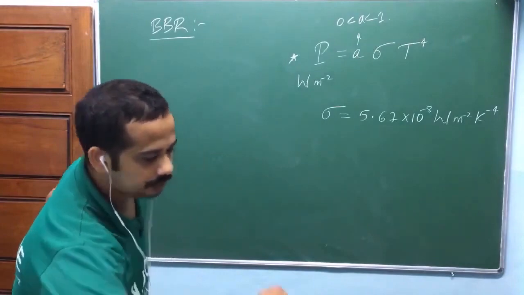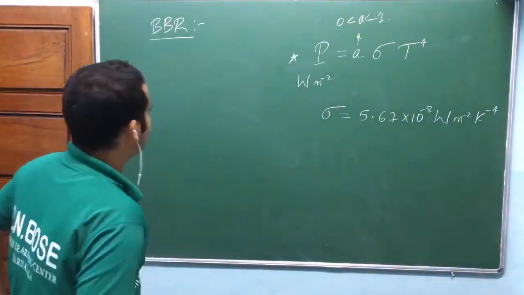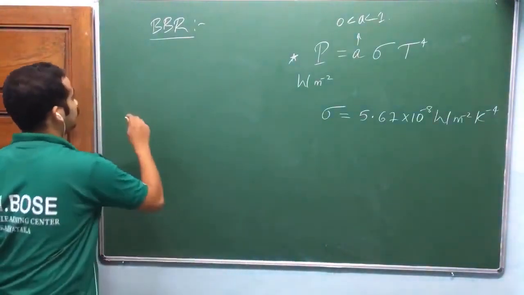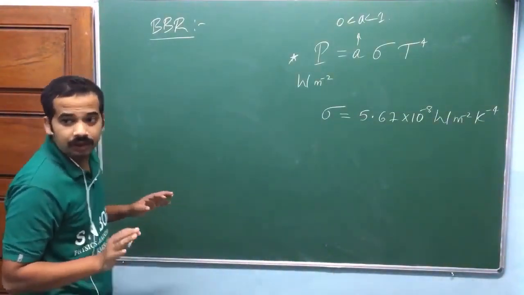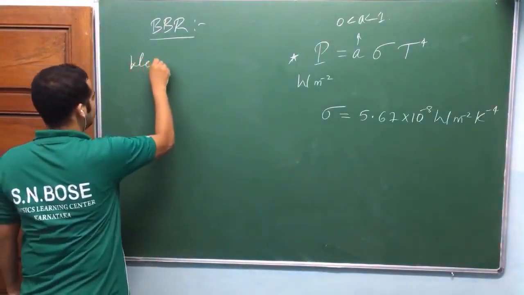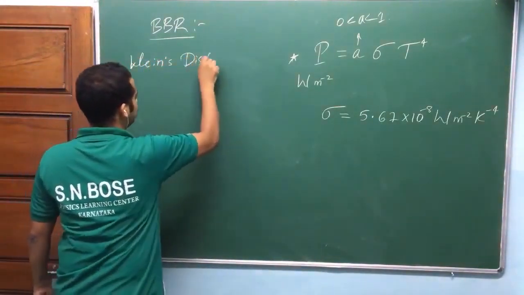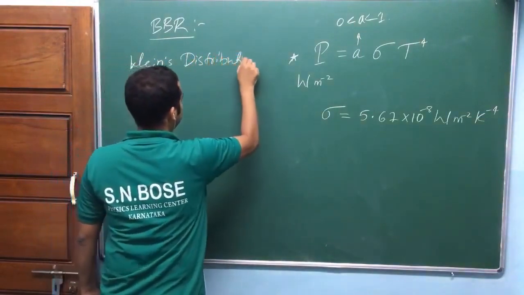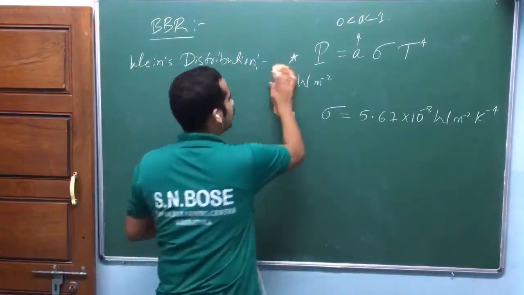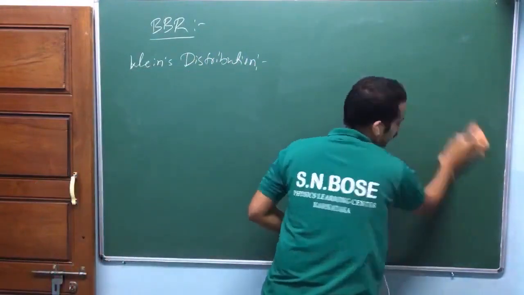Now look here. The next part is not Wien's displacement law. It is Wien's idea to explain this, Wien's distribution law. I hope you have gone through statistical physics a little bit.